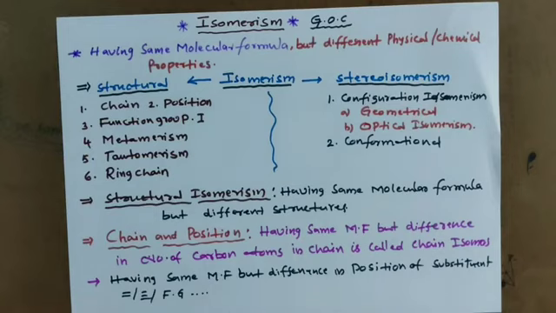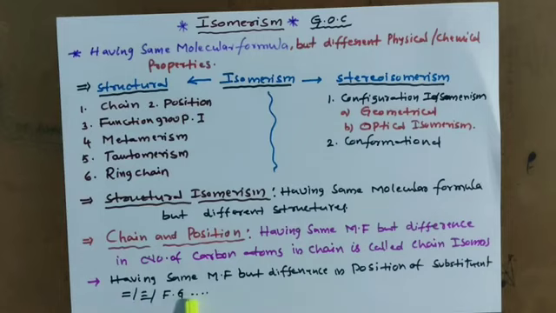Clear? So this is the definition for chain and position isomers. Having the same molecular formula but difference in the number of carbon atoms in the chain is called chain isomers. Such a phenomenon is called chain isomerism. Position: having the same molecular formula but difference in the position of substituent, meaning chlorine, bromine, methyl, ethyl, like that, double bond (alkene), triple bond (alkyne), or functional group.